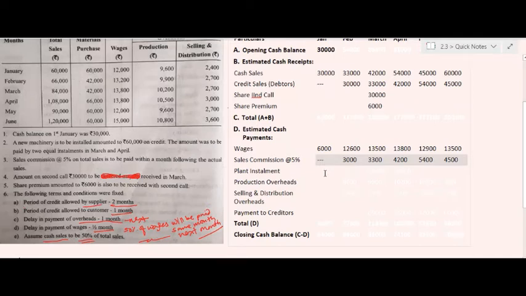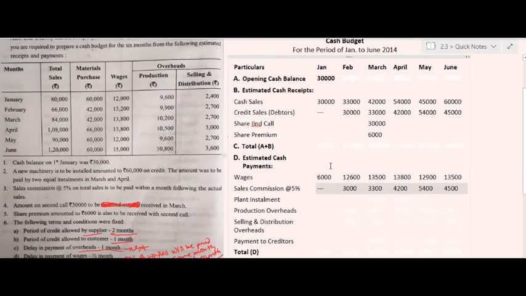The next item of expense is plant installment. As you see in the additional information, it is given that a new machinery amounting to rupees 60,000 is to be installed on credit. The amount is to be paid in two equal installments in the months of March and April.